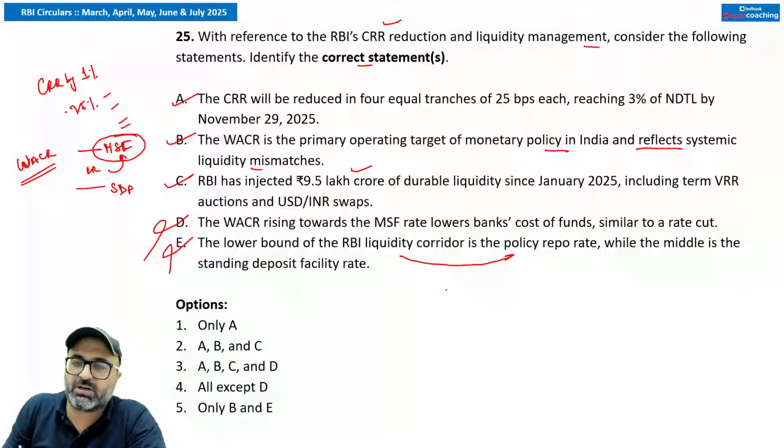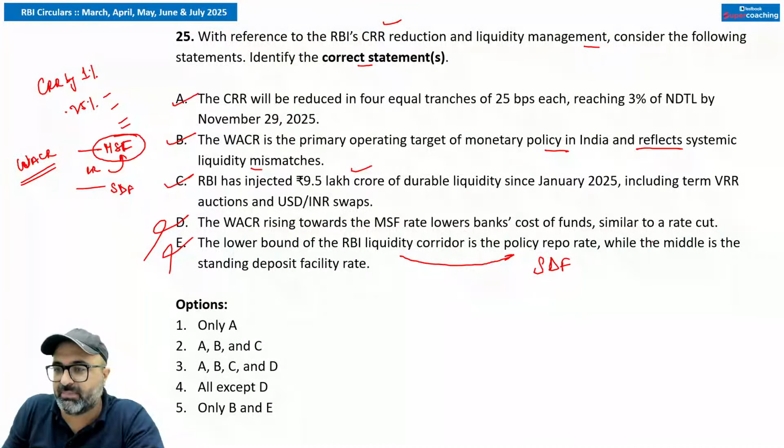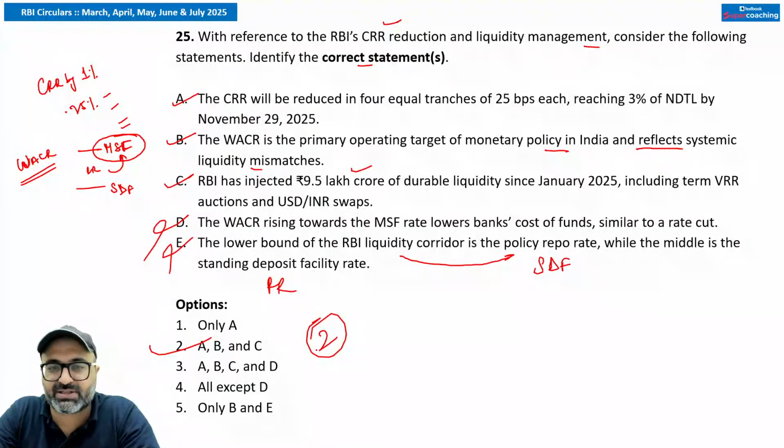No sir, it is not the policy repo rate, it is SDF, but the middle bound is repo rate. Remember that. So the answer to this particular question is the second option. A, B, C is correct. D and E statements are wrong. I hope Shraddha, now it is clear to you why D statement is wrong.